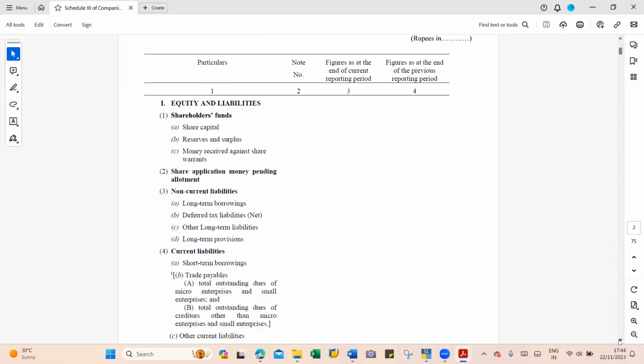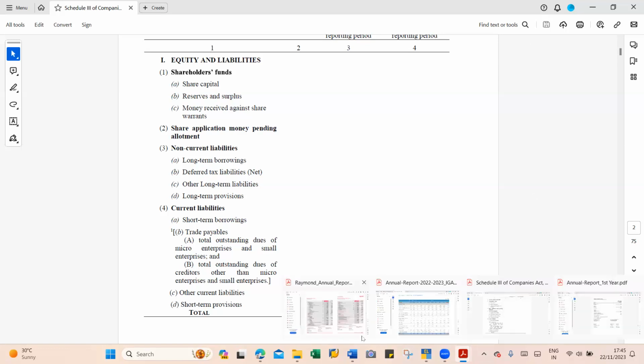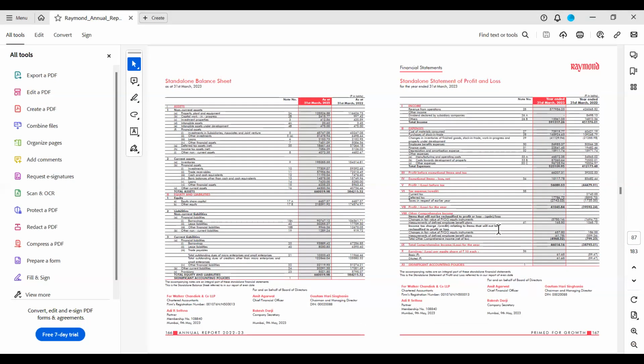Now I will show you the Raymond balance sheet, March 2023. One minute, I have opened so many PDFs, so I am getting confused. See, this is the Raymond balance sheet.